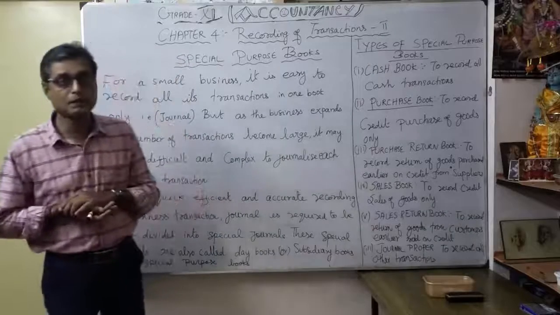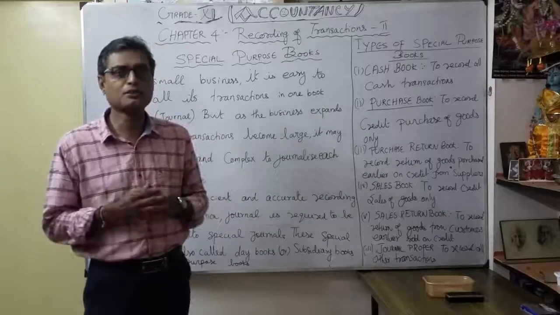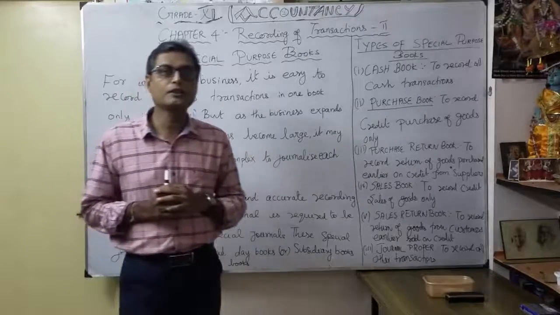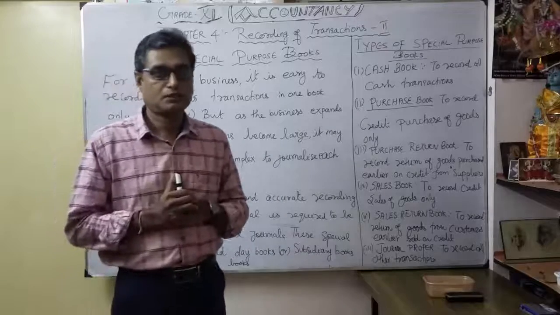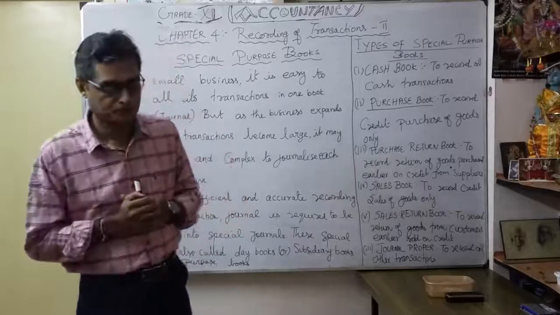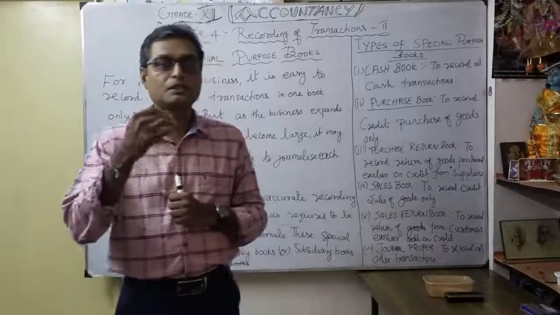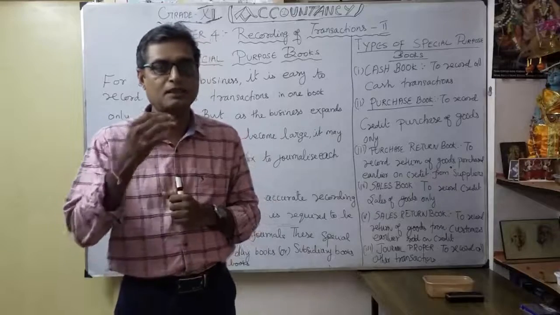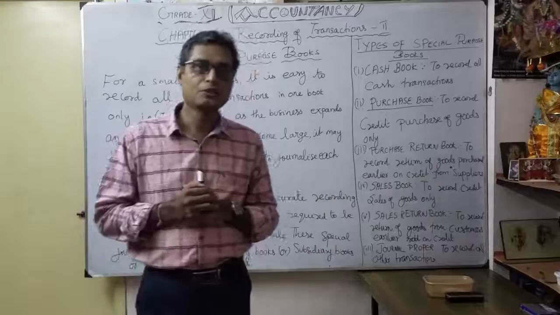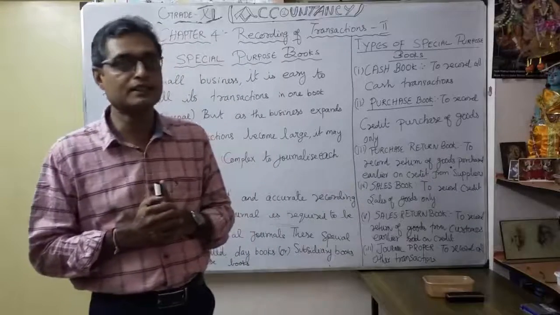So what is the meaning here? Special purpose books. Why does this question arise? For example, when you are running a very small business, we convert business activities into business transactions, and preparing journal entries for a small business is very easy.